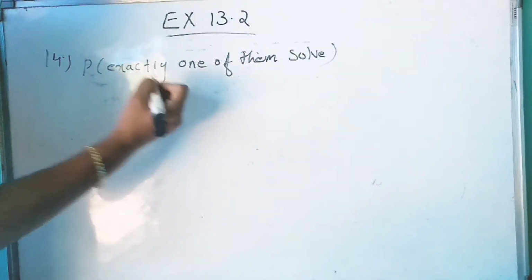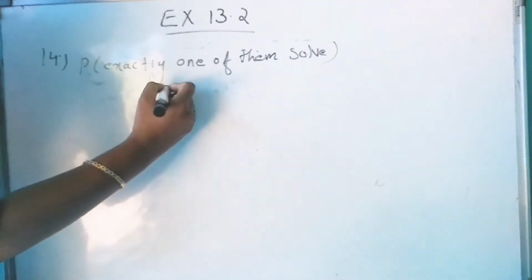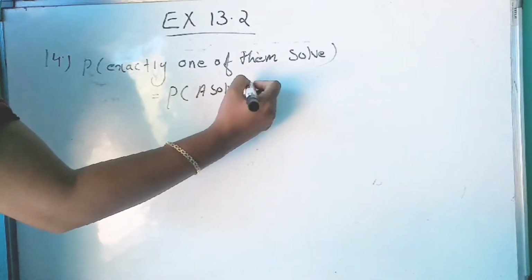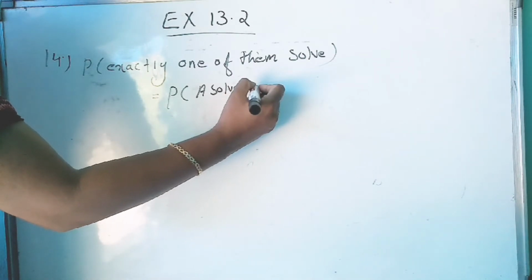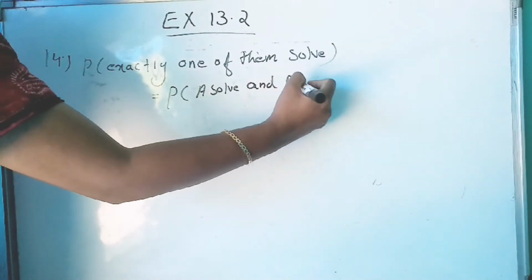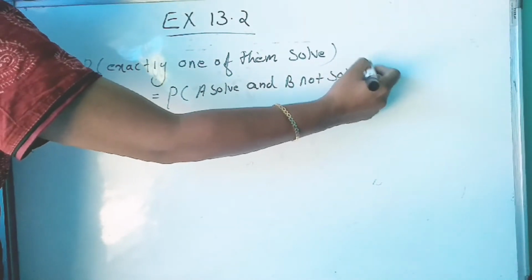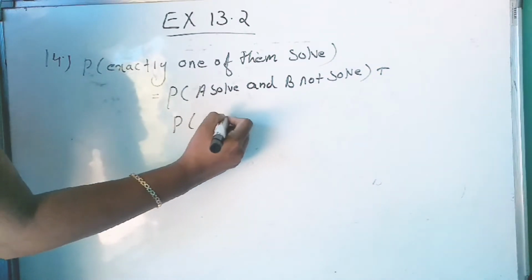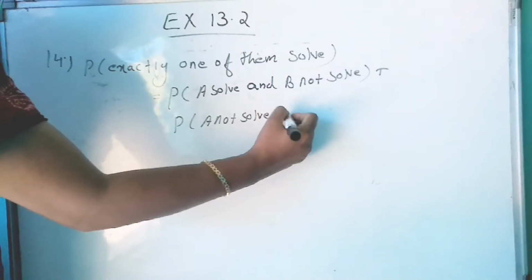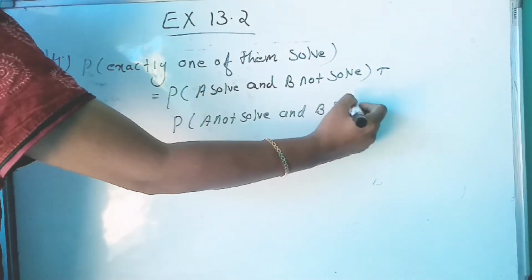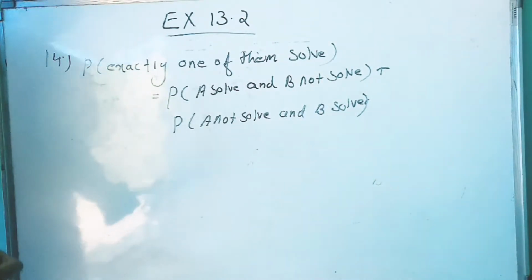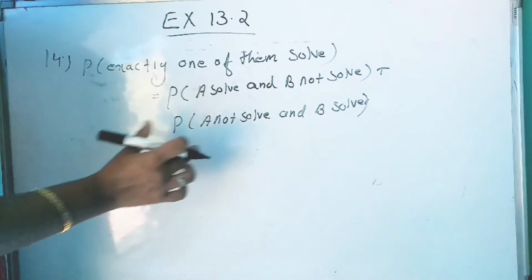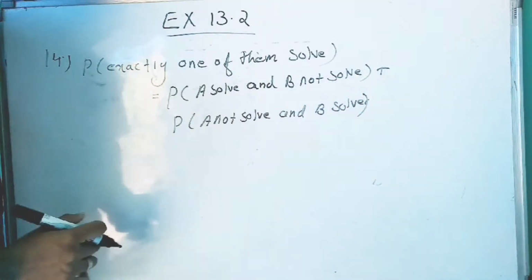That is P of A solves and B does not solve, plus P of A does not solve and B solves. Exactly one of them solves means either A solves and B does not solve, or A does not solve and B solves.